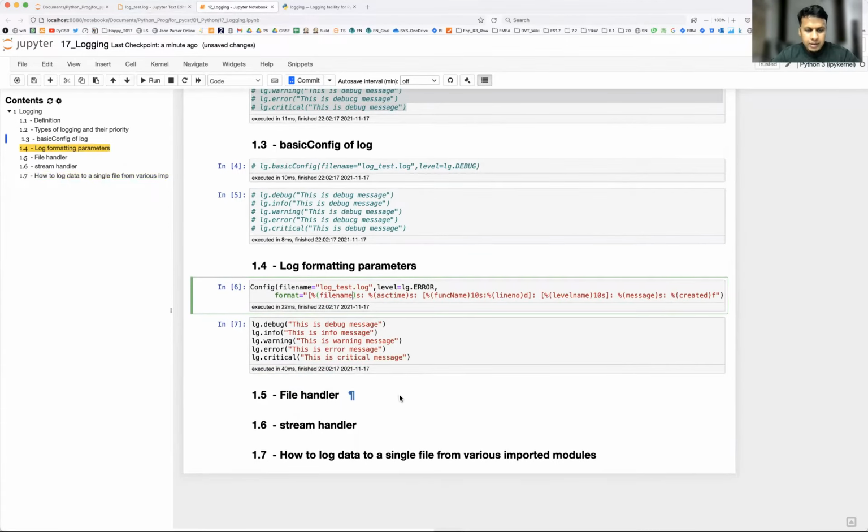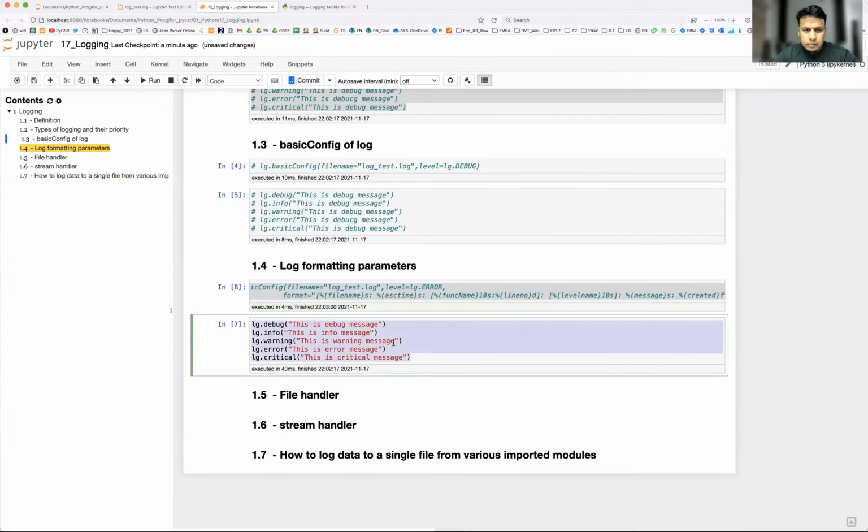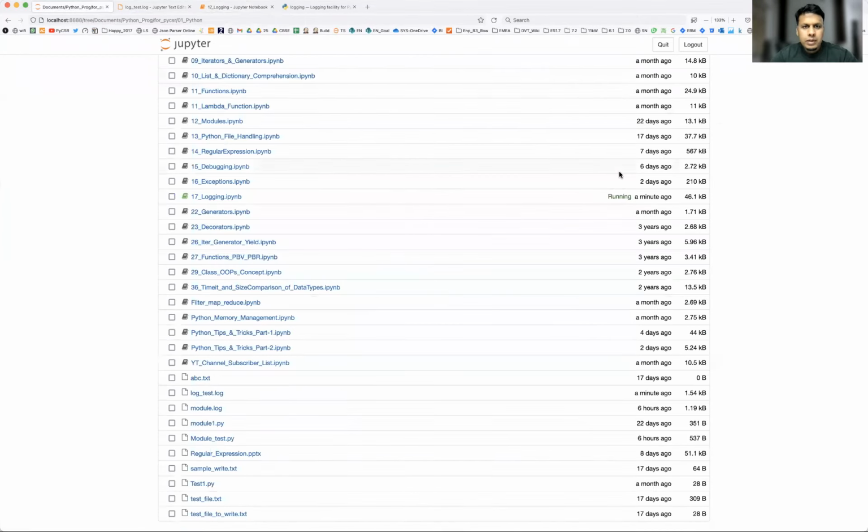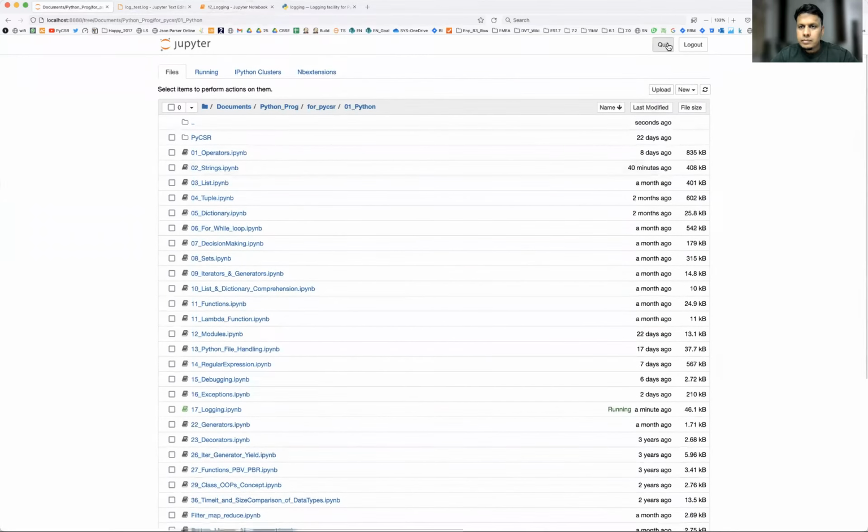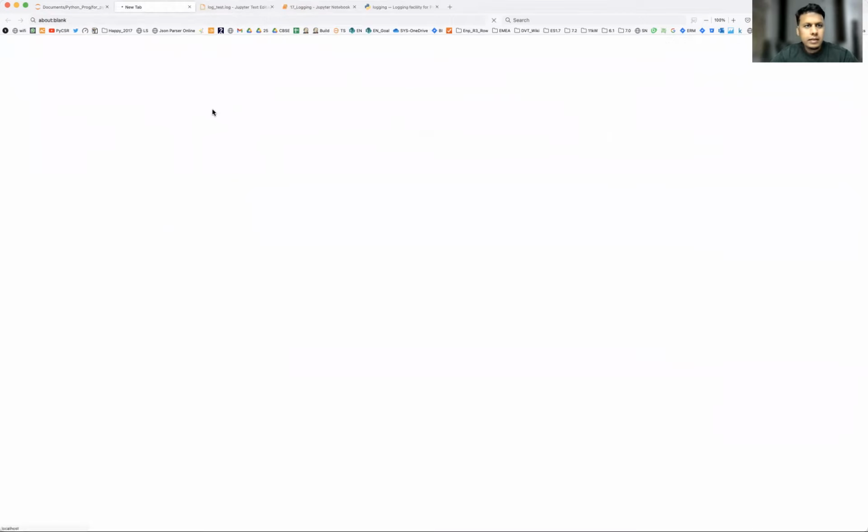So let's create a file here. I'm going to comment this part. Before that, I'm going to develop one small module. Let's say Python 3.